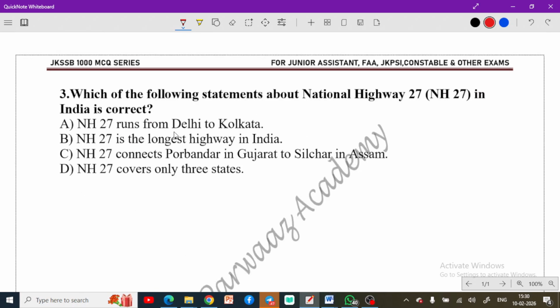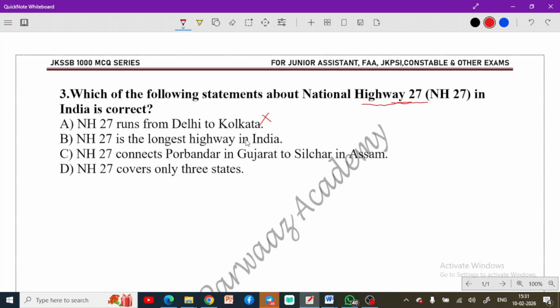Now moving to the next question. Question number 3. Which of the following statements about National Highway 27 in India is correct? You have to find out the correct statement. Statement 1 says National Highway 27 runs from Delhi to Kolkata. Statement 2, National Highway 27 is the longest highway in India. Statement 3, National Highway 27 connects Porbandar in Gujarat to Silchar in Assam. Statement 4, the National Highway covers only 3 states.